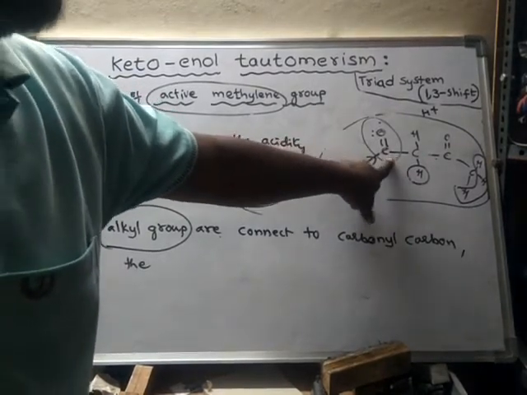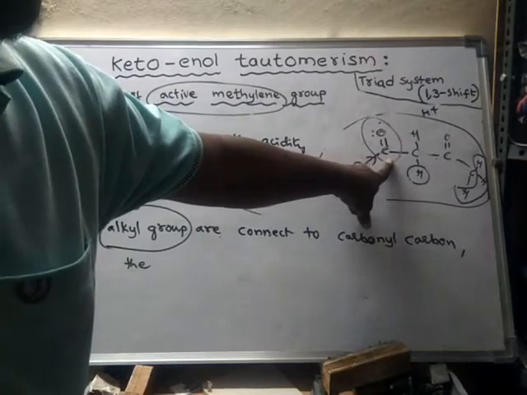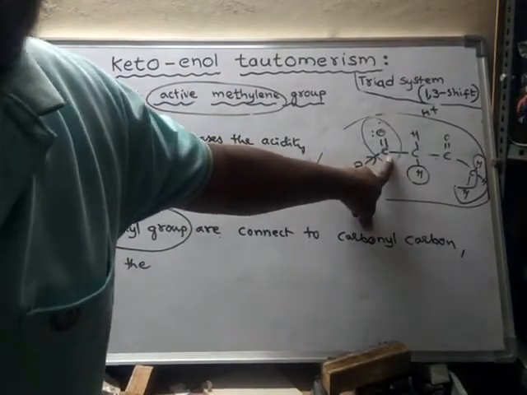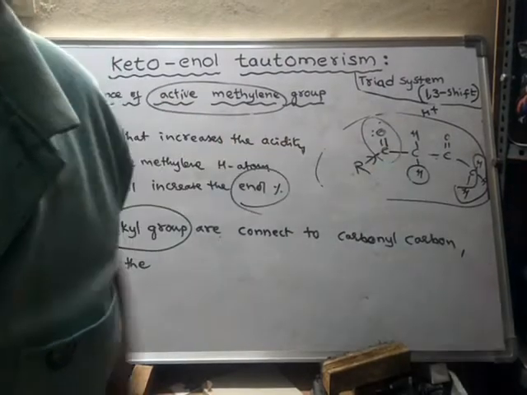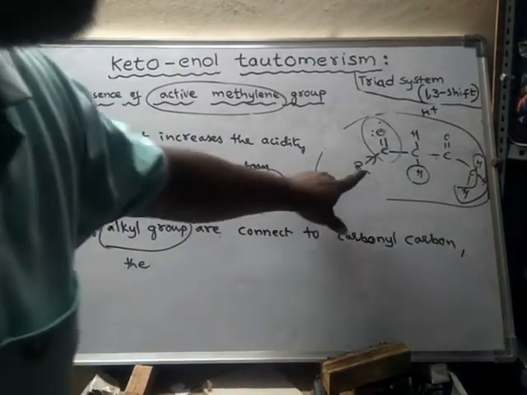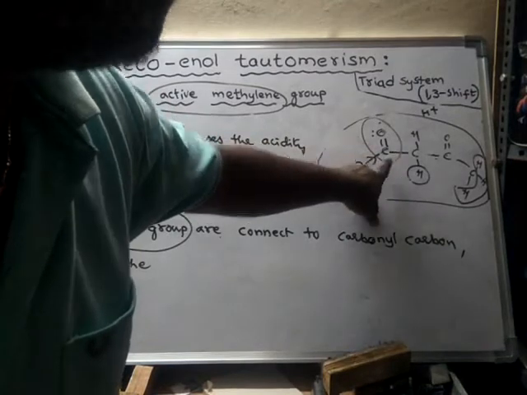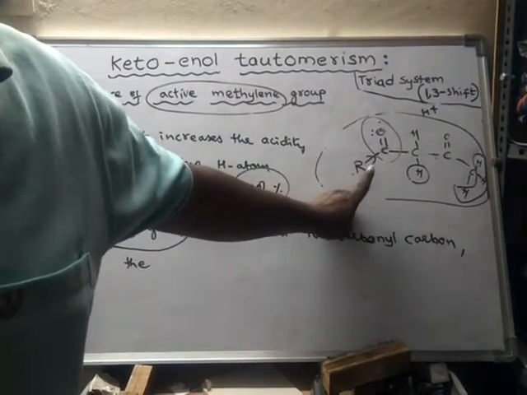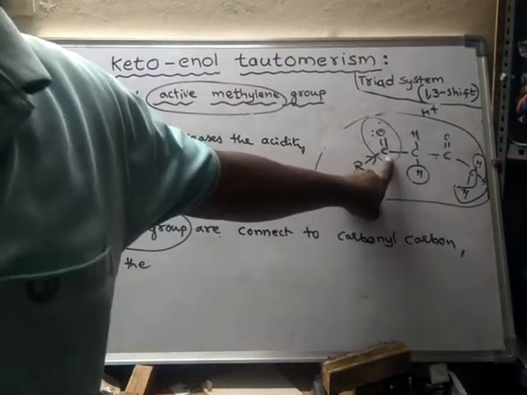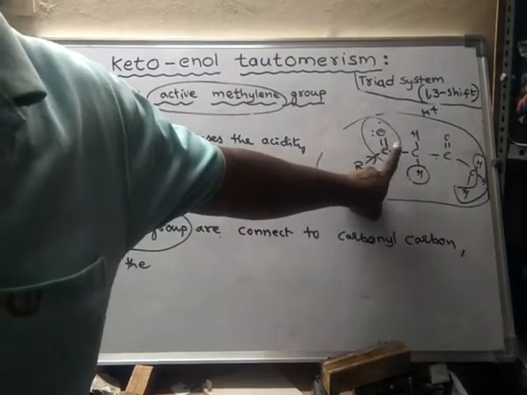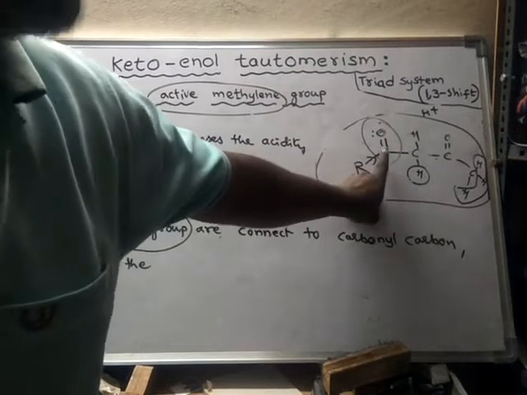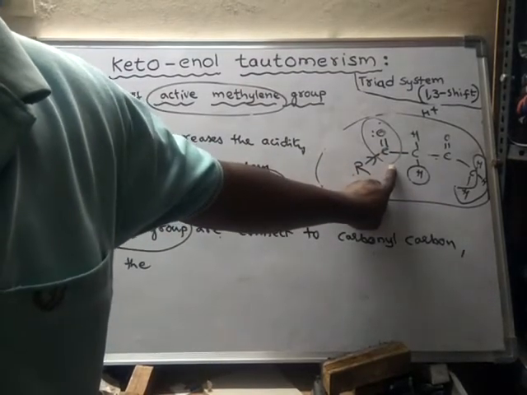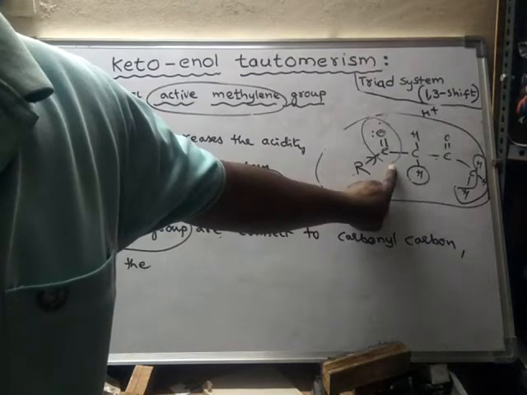When an alkyl group is attached to this carbon, the electron density on this carbon increases, because some of the electrons are pumped from the alkyl group towards the carbon. As a result, the amount of positive charge on the carbon decreases.